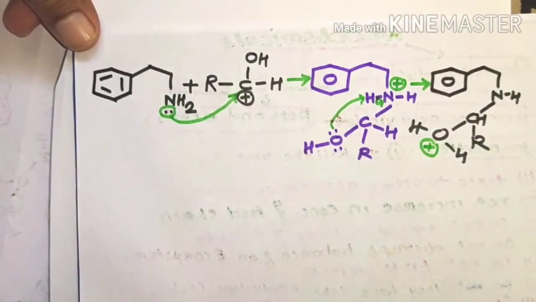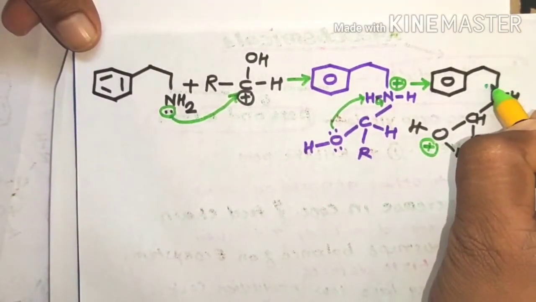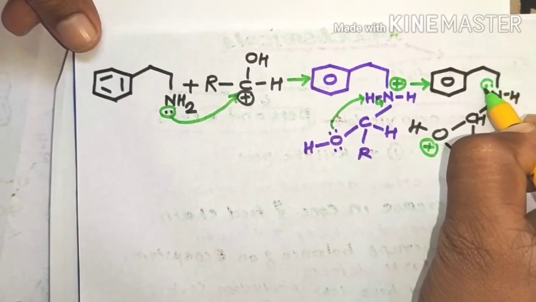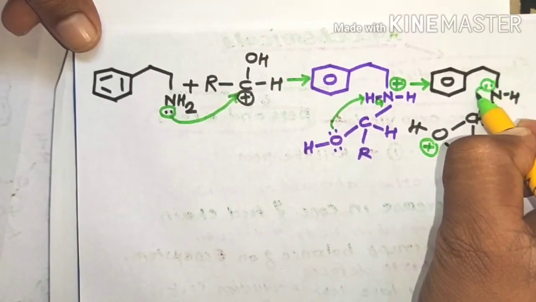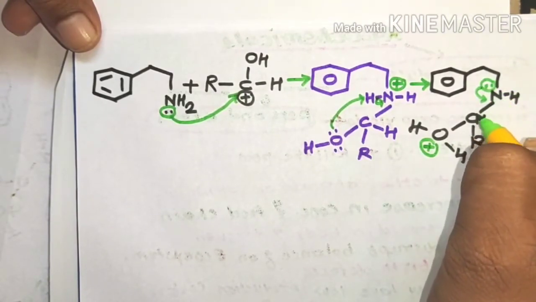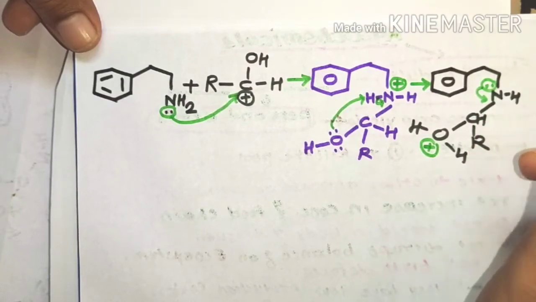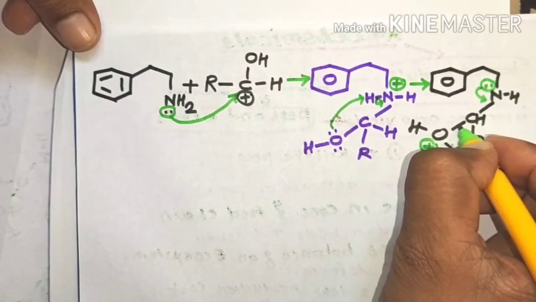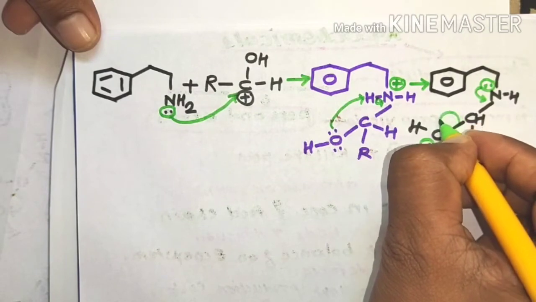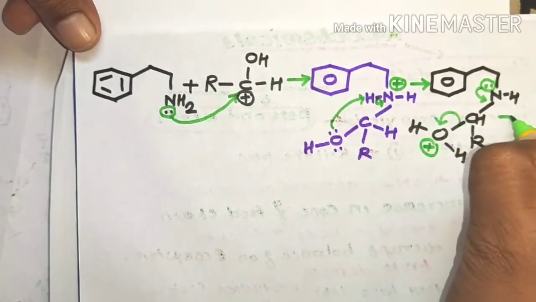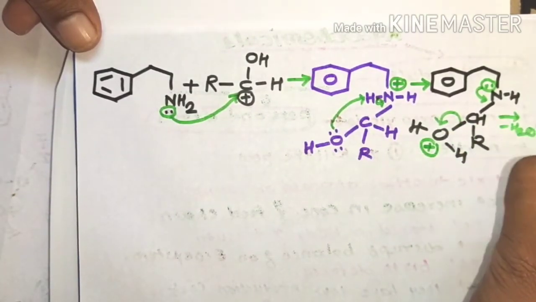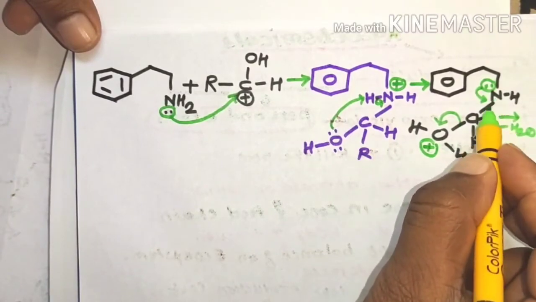In the next step, the nitrogen containing a non-bonded pair of electrons again coordinates between nitrogen and carbon atom to form a single to double bond. At that time elimination takes place: elimination of a water molecule, to form a single to double bond.